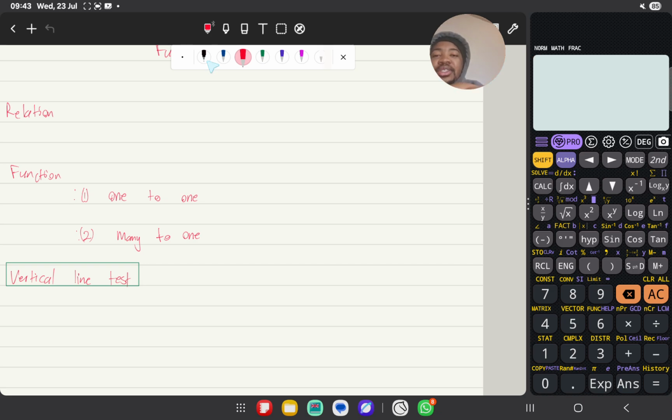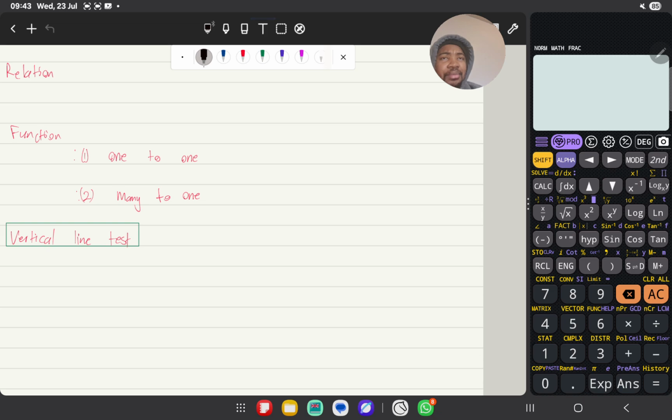So a function can be defined as one-to-one, right? And by one-to-one we simply mean one x value gives you one y value. Just like that, one x value, you put it in, is going to give you one y value. There's no way one x value can give you multiple y values. That is the idea behind one-to-one.